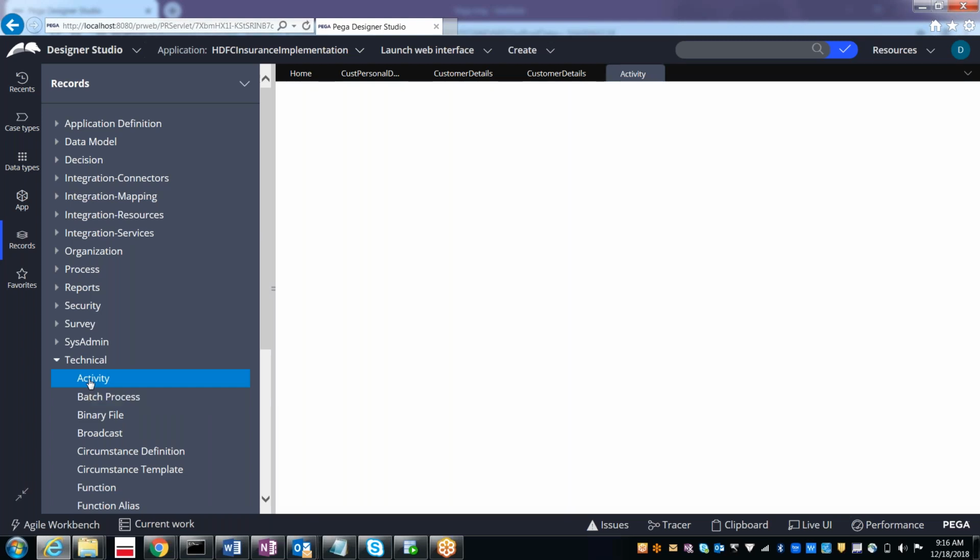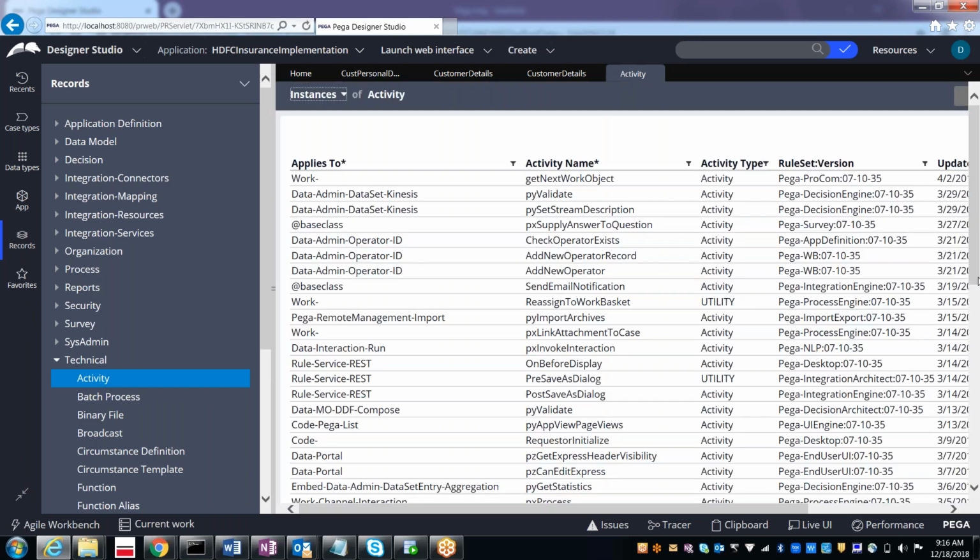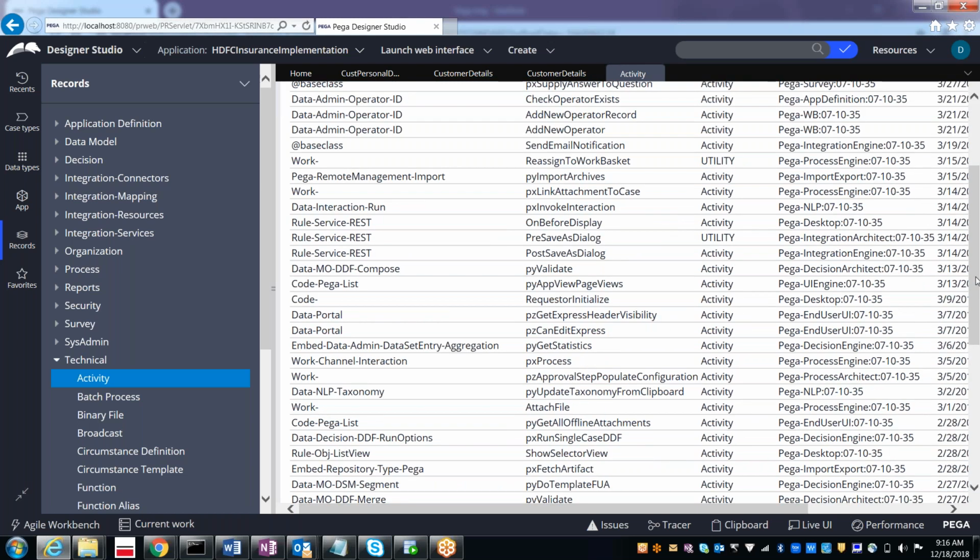See, so these are the various activities created by Pega. In case you want, you can reuse these activities based on your need, like this. So there are n number of activities available.